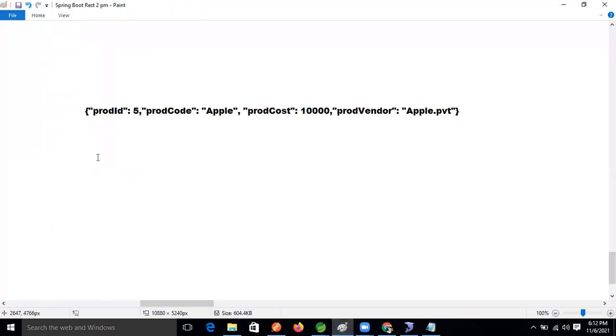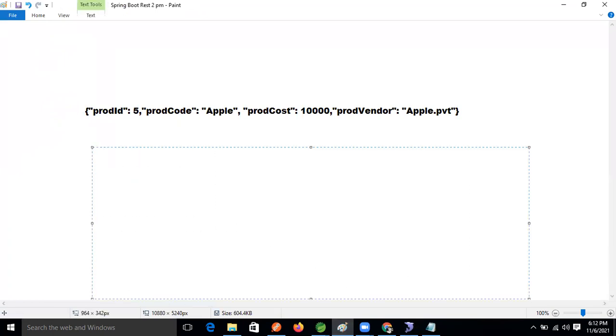Okay, guys, so next weekend I'm planning to start microservices. Let's see how many modules are left. In the microservices, I will cover Batch API, after that MongoDB, after that security, after that Actuator. These topics are still left.